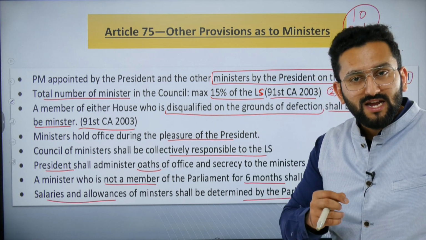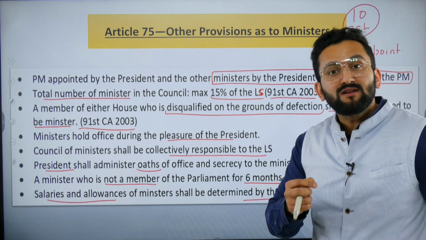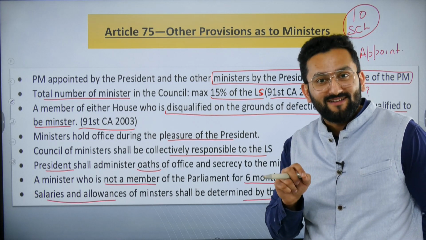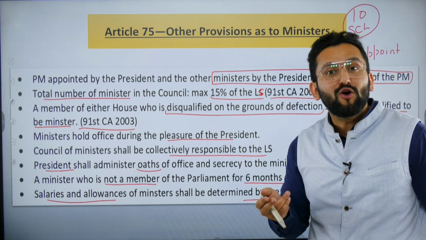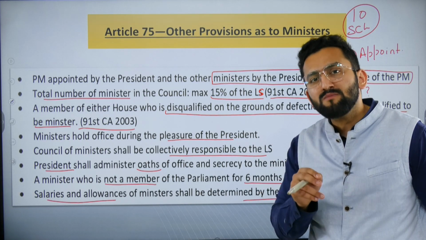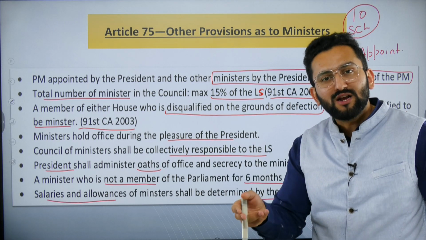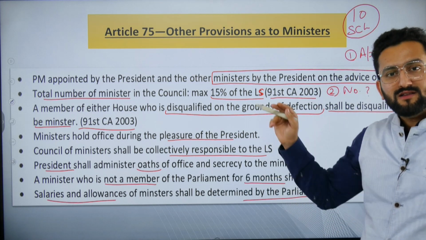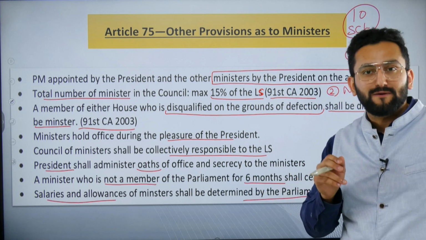But my friends, if these legislators join a different party, then it can create political turmoil. It can reduce the majority, turn the majority into a minority of the union government. So then the government will fall. Then we need fresh elections. So don't you think it will harm the continuity in policy making? It will create an extra burden on the election machinery, right? So that is why, to bring political stability, this 52nd Constitutional Amendment Act, the 10th Schedule anti-defection law, was added.